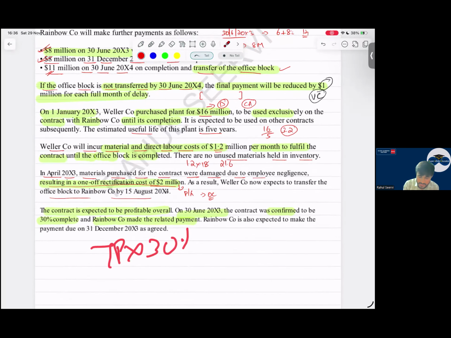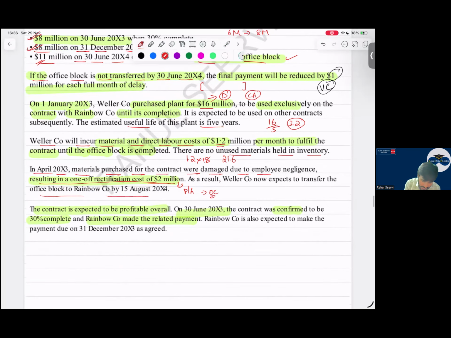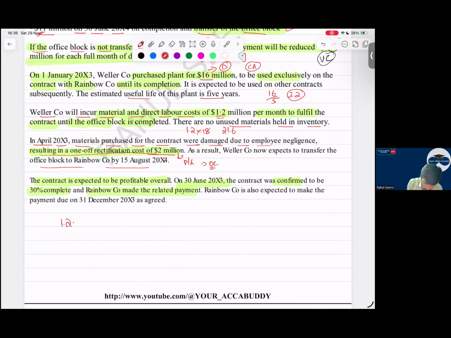Then what will I say? The labor cost. Sir, it is for 6 months, so my cost will be how much? 1.2 into 6 months. How much cost is this? So 9.6 million is the cost. Yes, sir. Then depreciation is also there for 6 months. That is also a cost, sir. So how much is my depreciation? See, link it. So how much is the depreciation?